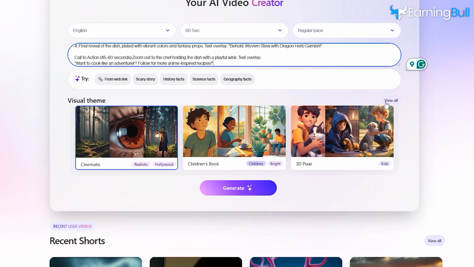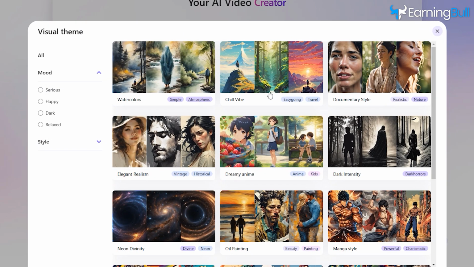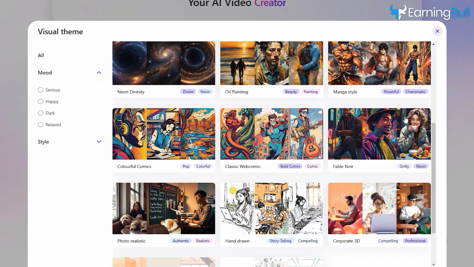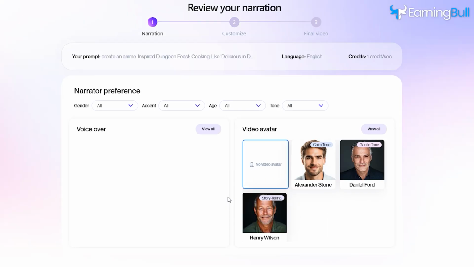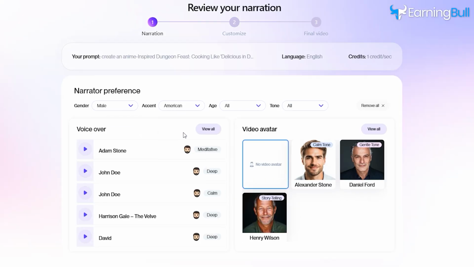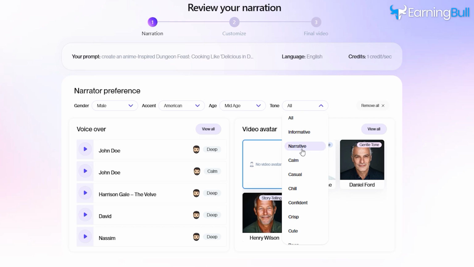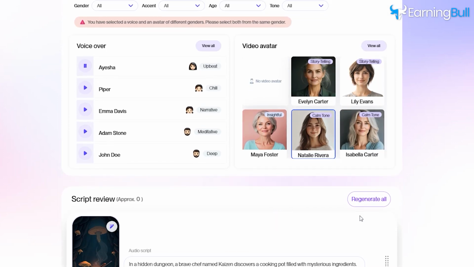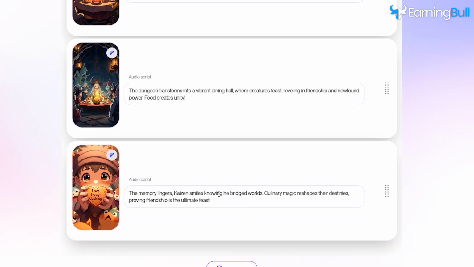The tool also lets you choose a visual theme, whether you want a cinematic vibe, a chill style, or even a documentary look. Clipwise has got you covered. You can also add a voiceover. Pick the tone, accent, and gender. Want to spice it up more? You can add cartoon avatars and tweak every little detail of the script and visuals until it's just right.